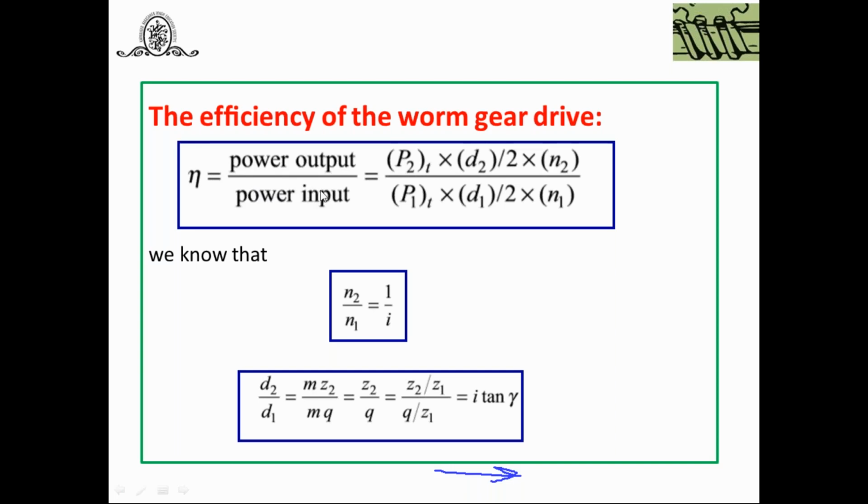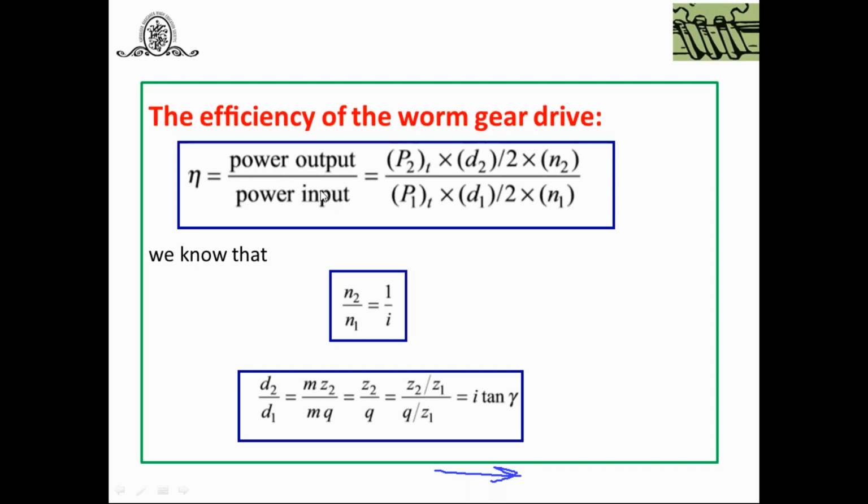Why is it decreasing with increasing rubbing speed? Based on the rubbing speed, the coefficient of friction is determined here. This is one thing, and the coefficient of friction also depends on the material. A soft material is used for the worm wheel, and because of that, conformability plays an important role.